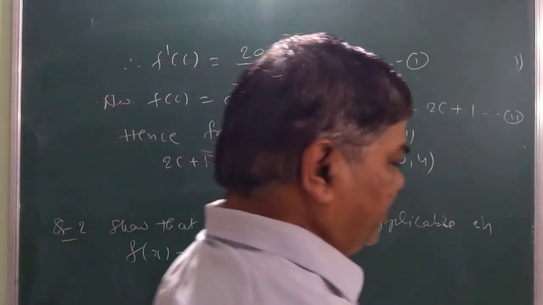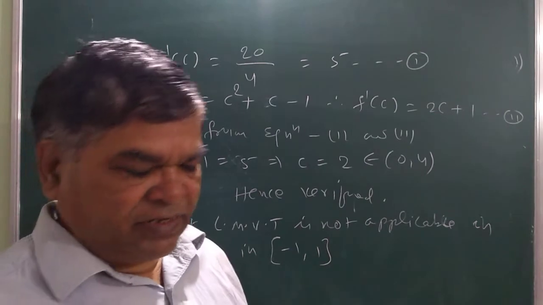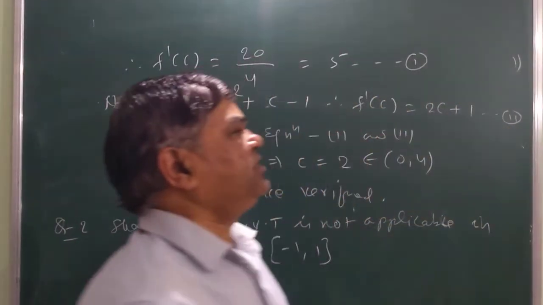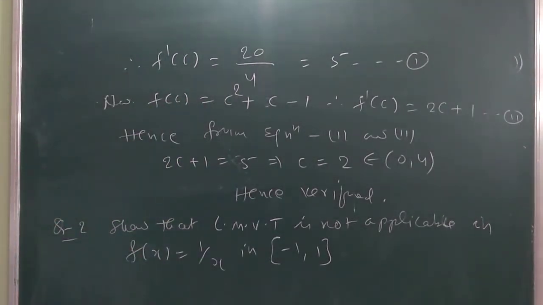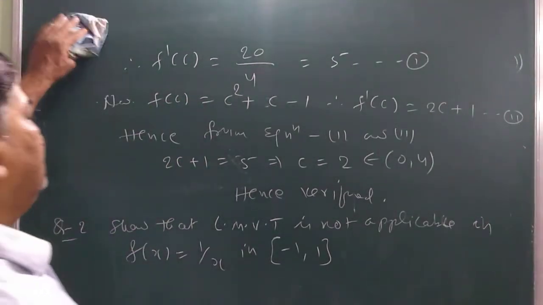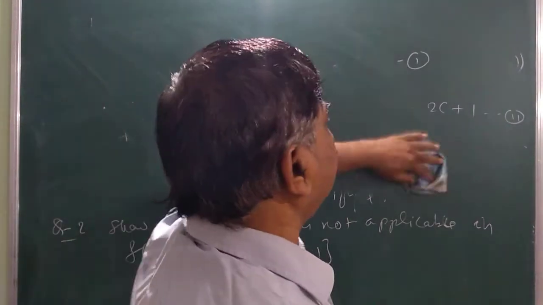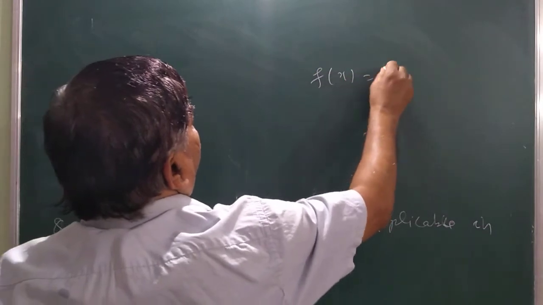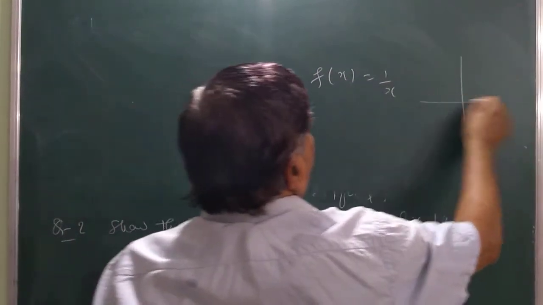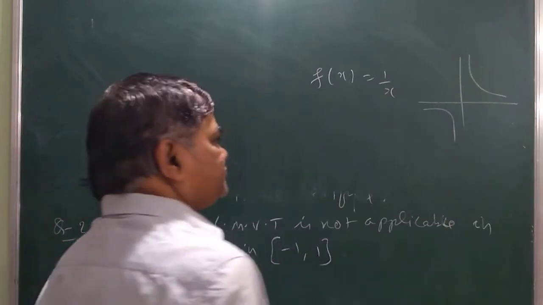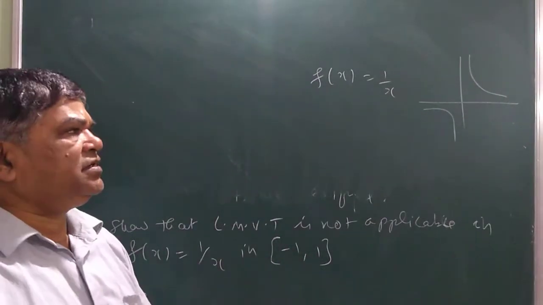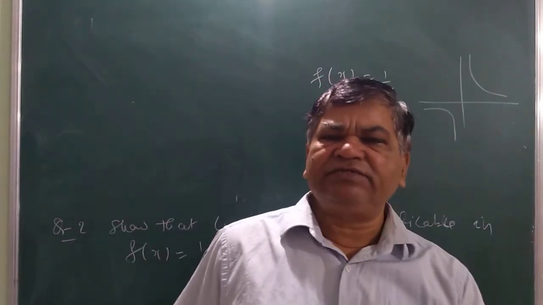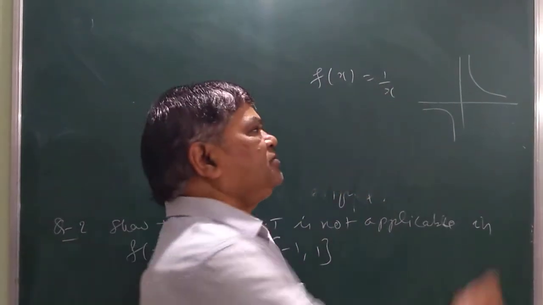See, when we discussed the topics of relation and function, we have discussed a graph. And the graph of the function f(x) = 1/x should look like this. This is the graph. So you see here, 0 is neither in the domain nor the range. So the function is not defined at x = 0.